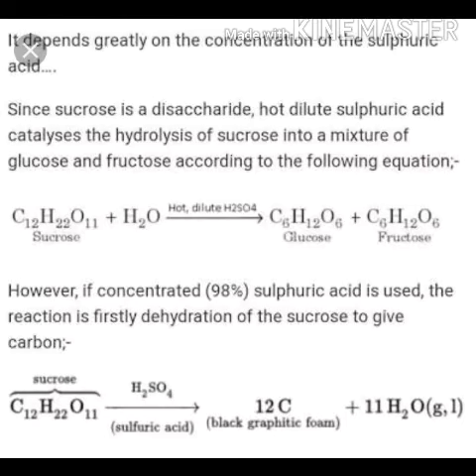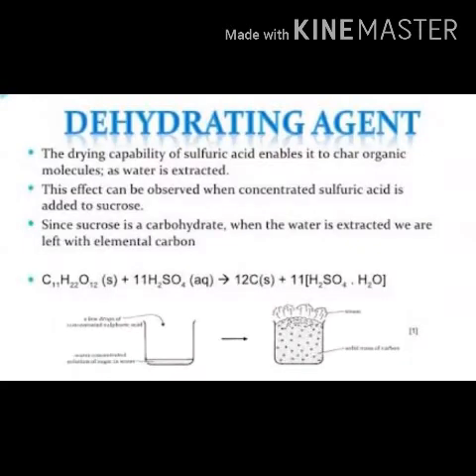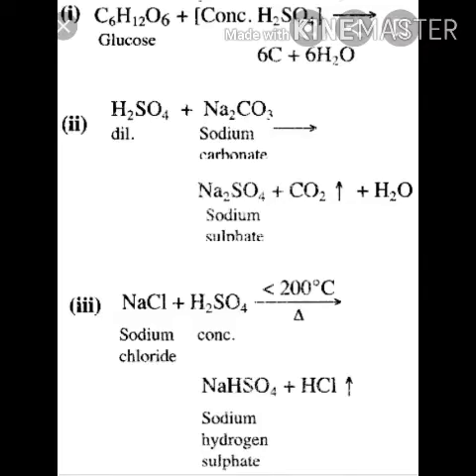In the case of a drying agent, the substance which can remove moisture, usually present as an impurity in different compounds, is commonly known as a drying agent. Concentrated H2SO4 is used as a drying agent because it can absorb moisture from different substances such as HCl, SO2, Cl2, N2. These are examples of purification in the laboratory.